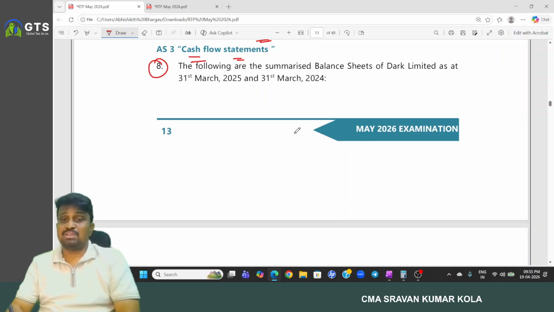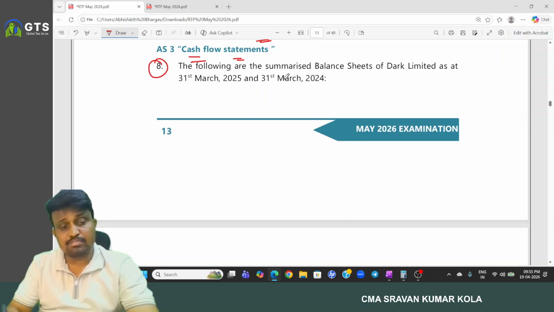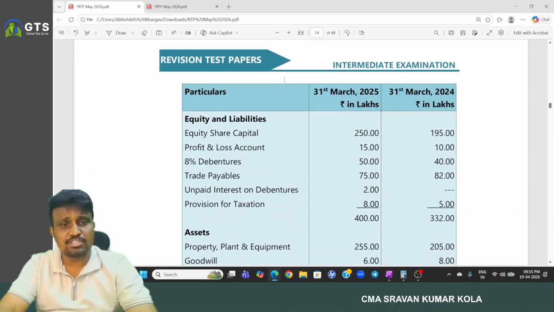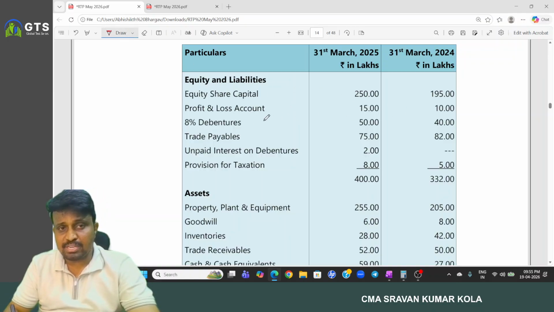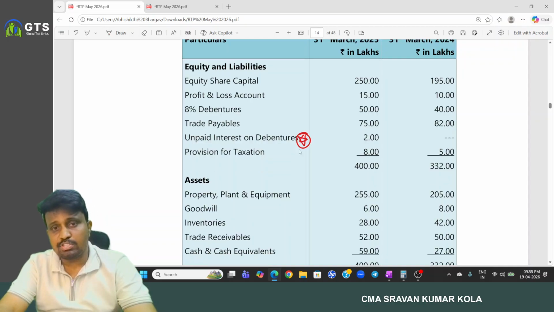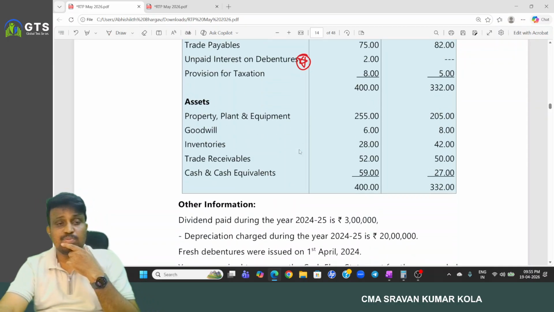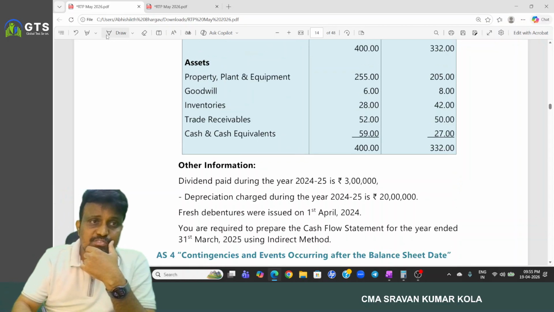Following are the summarized balance sheets of Dark Limited as at 31st March 25 and 31st March 24. Two years' balance sheets are given: equity and liabilities, equity share capital, P&L, debentures, trade payables, unpaid interest on debentures, provision for tax, property, plant and equipment, goodwill, inventory, trade receivables, cash and cash equivalents, and other information.